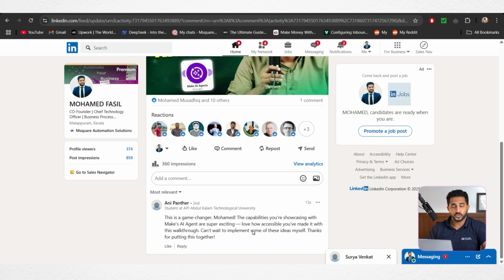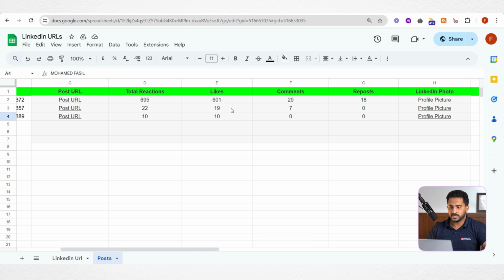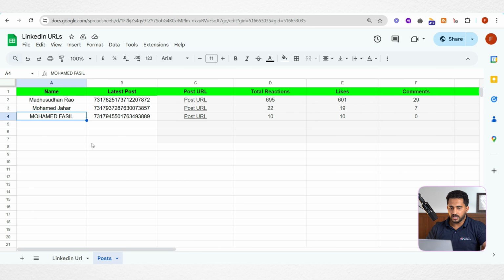And let's check the database. Here you can see it is added here as a new item, and it recorded all the reactions, likes and all other engagement details. And for these 2, which are already in our database, their reactions got updated, likes got updated, and any other changes, of course. So that's about it. Here you can see the first run happened for all the 3. So the first scenario completed the run for all the URLs that we have put in the Google Sheet. And here also you can see we got 3 recent runs.